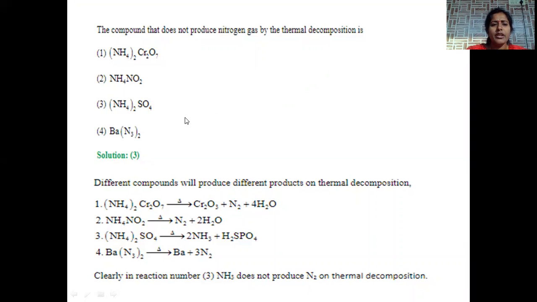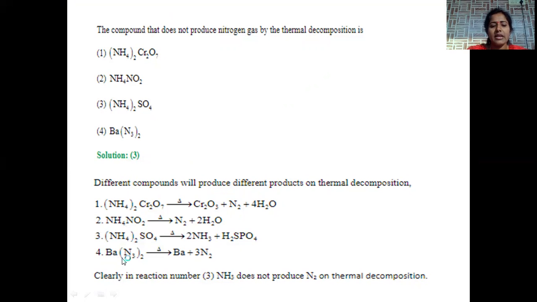Here, ammonium dichromate when subjected to heating to high temperature generates Cr2O3 plus nitrogen and water. This is ammonium nitrite. Ammonium nitrite upon thermal decomposition generates nitrogen and water. Hence, it is also generating. When ammonium sulfate is taken, it releases ammonia upon thermal decomposition, but not nitrogen. So this is the only correct option. It is the odd option among all the 4 options given.